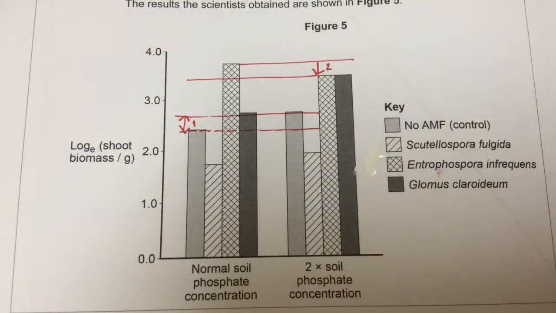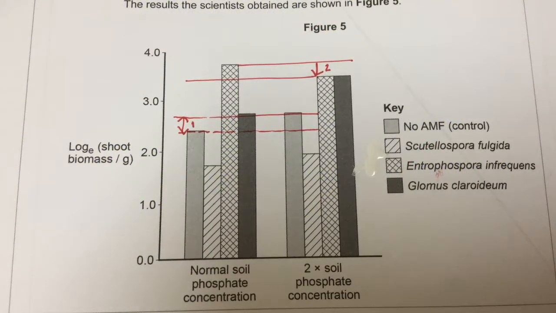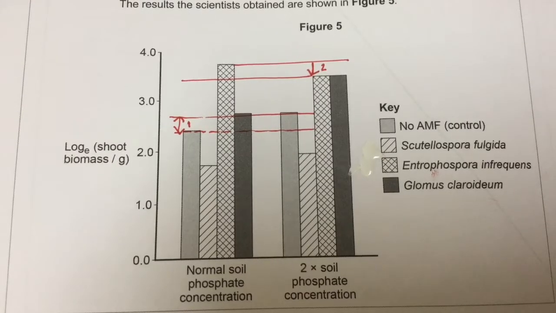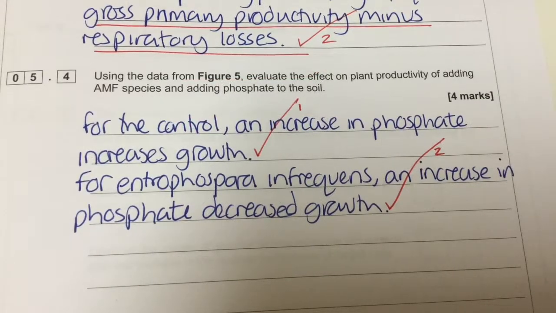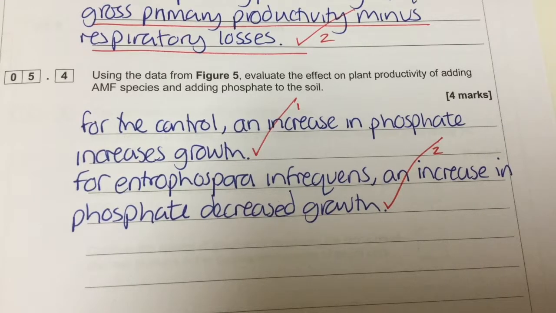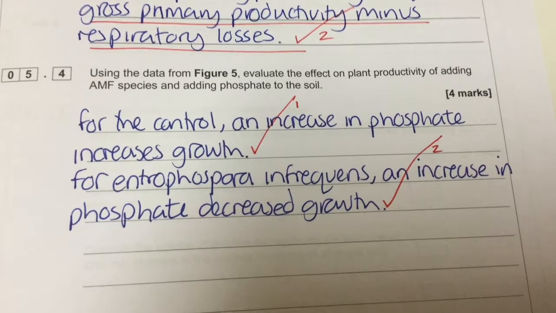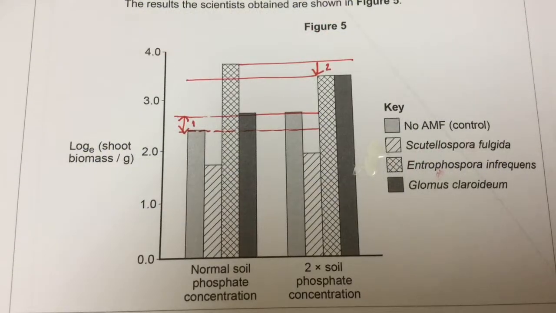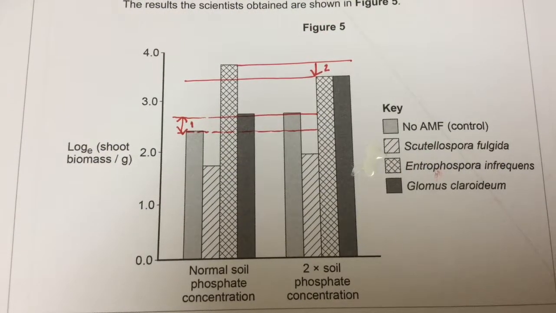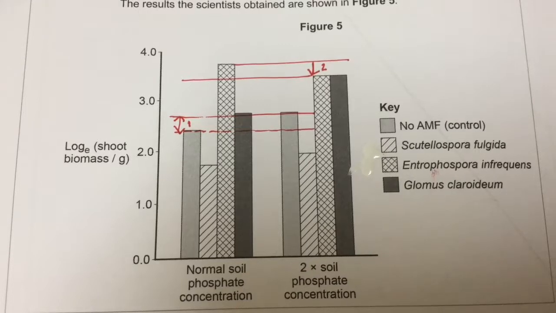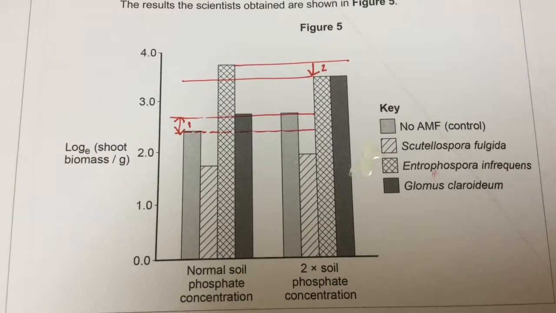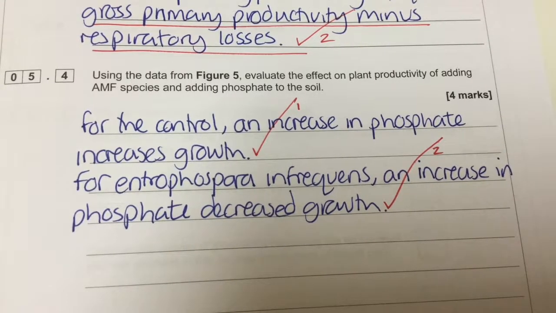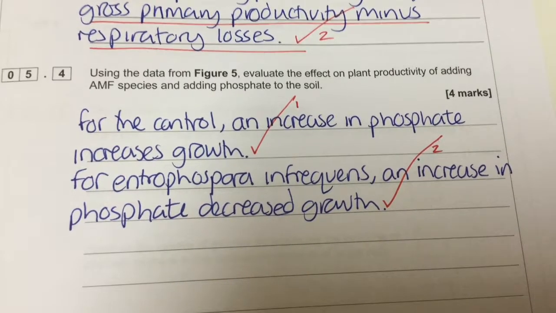So I'm asked to compare two things, and there's only 4 marks. So I'm going to compare the first set of 4 bar charts against the next set of 4 bar charts first of all. In other words, I'm going to compare the effect of phosphate. And as I compare normal soil phosphate with twice the soil phosphate, I'm going to scroll on my graph because I don't want to lose my way, I don't want to repeat myself, and I don't want to lose track of what I've already mentioned.